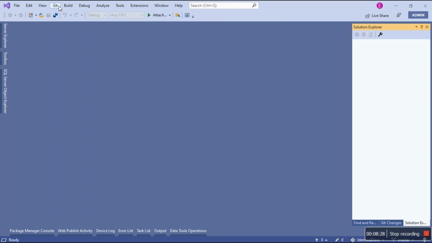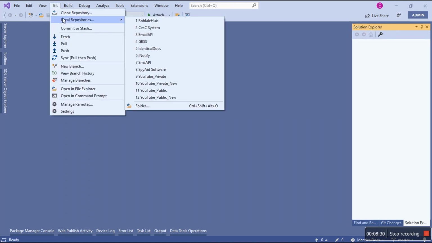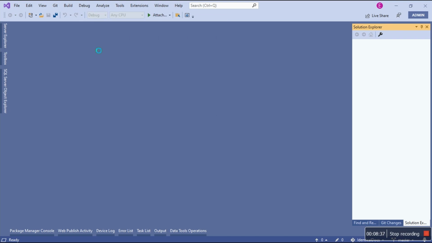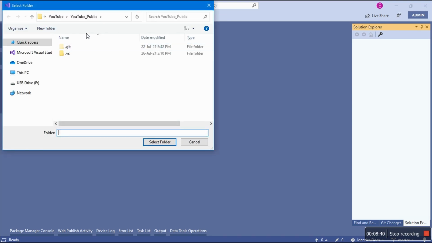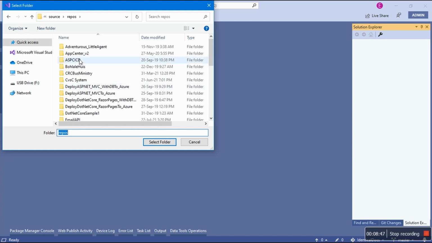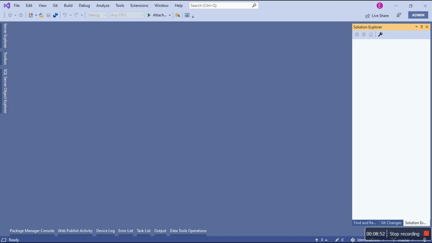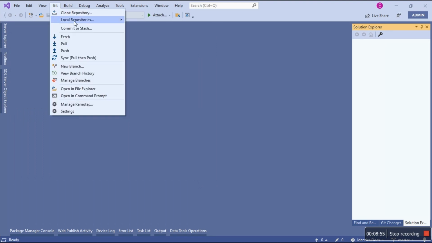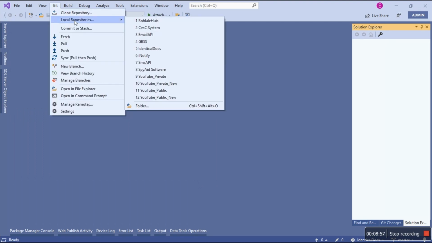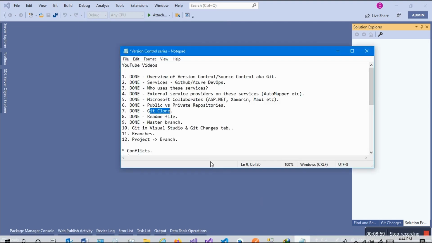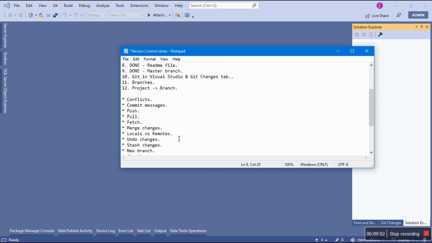Okay, what else do we have? Then we have a local repository. These are my local repositories. How does it know this? Let me open the folder. I don't know what that option does, but let's see. Okay, but it's a shortcut. So when it comes to repos, these are the local repositories you see here. Just know that there are local repositories and there are remote repositories. So this is part of locals versus remotes. We'll cover this later on.